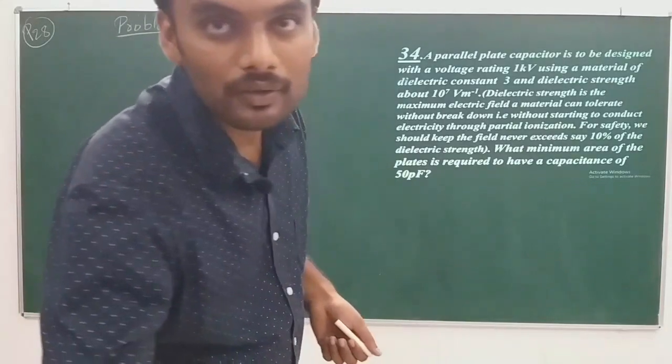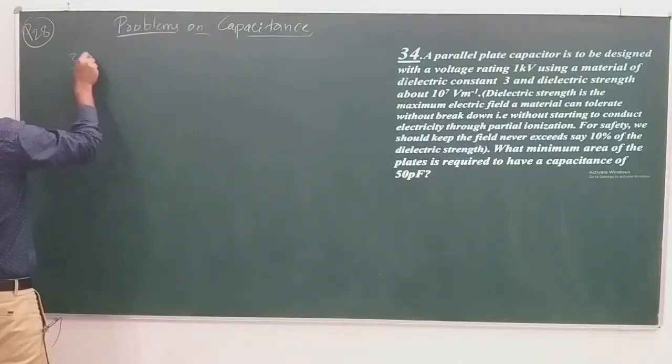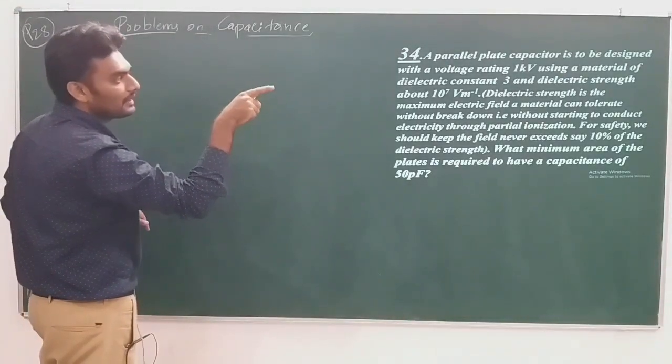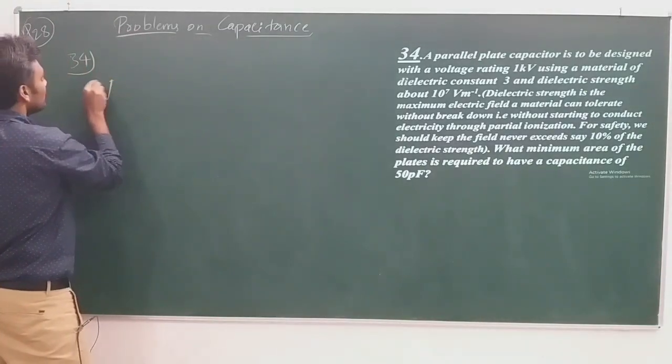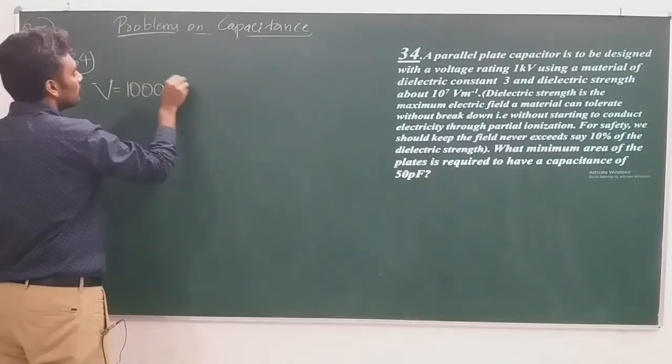picofarad? Now let me write the given data first, so that we will have clarity in the question. The capacitor is to be designed with a voltage rating of 1 kilovolt, which means we connect it to a 1000 volt power supply.